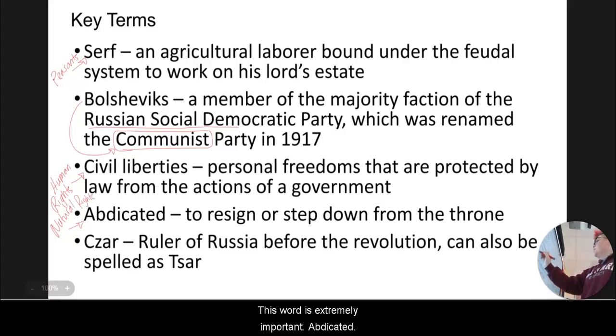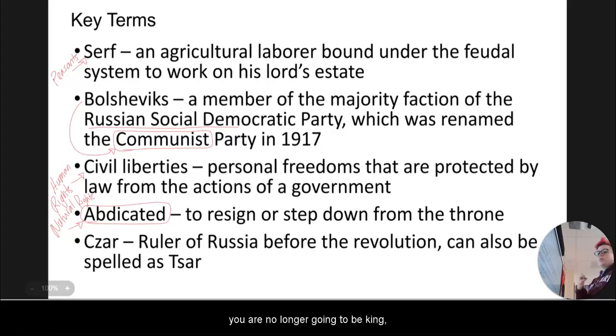This word is extremely important, abdicated. So abdicated is to resign or step down from the throne. So if you are a king and you abdicate, you are no longer going to be king. You are going to leave that. It is going to be passed to somebody else, or it's going to be dismantled completely.